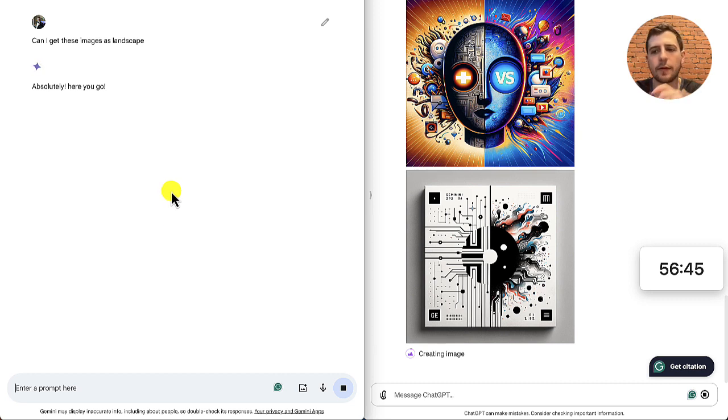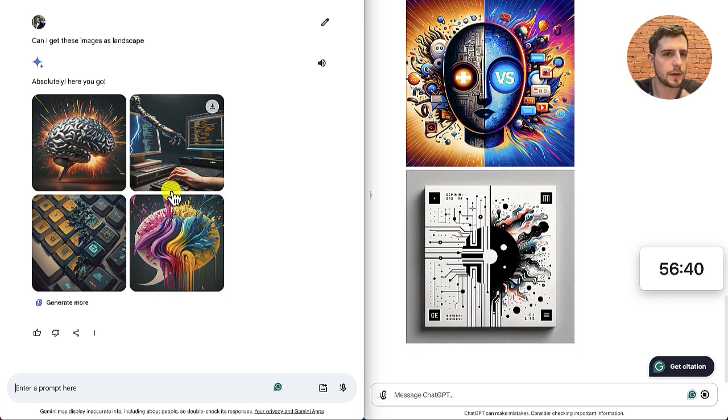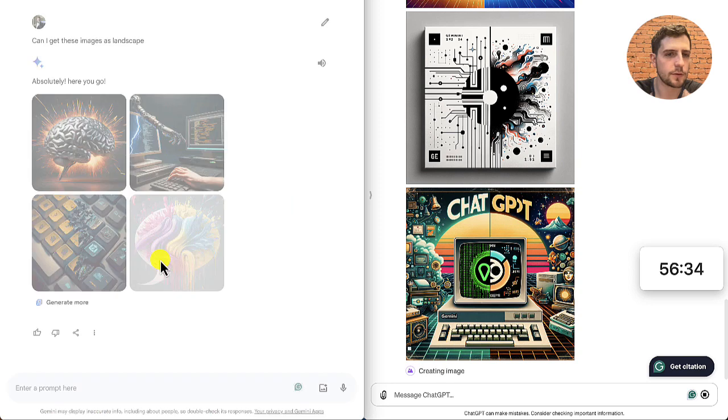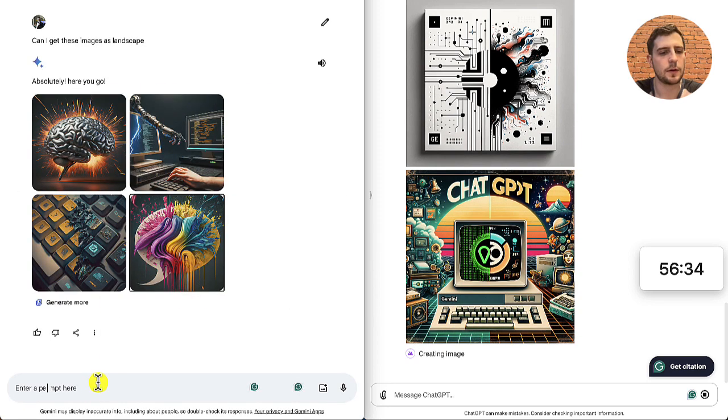I wonder if it will be the same images or different. These aren't in landscape. They are still squares. Those are not landscape. Those are squares. Please take the orientation.